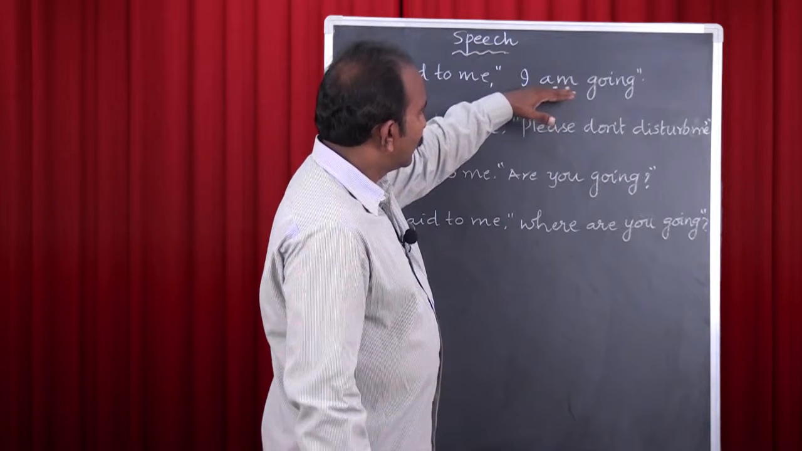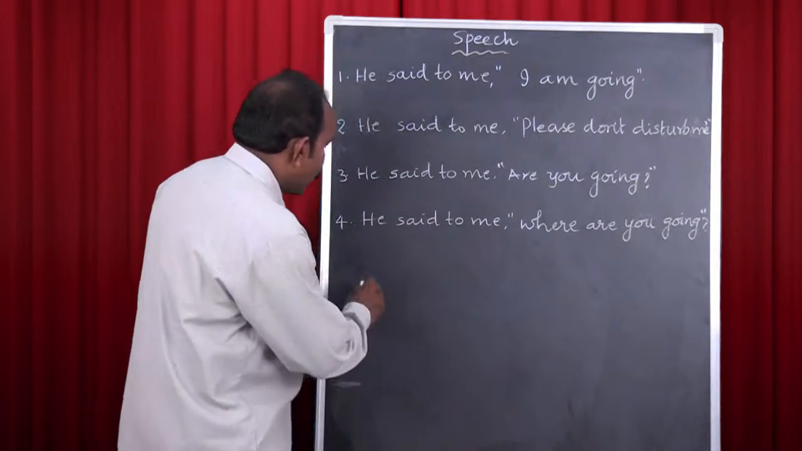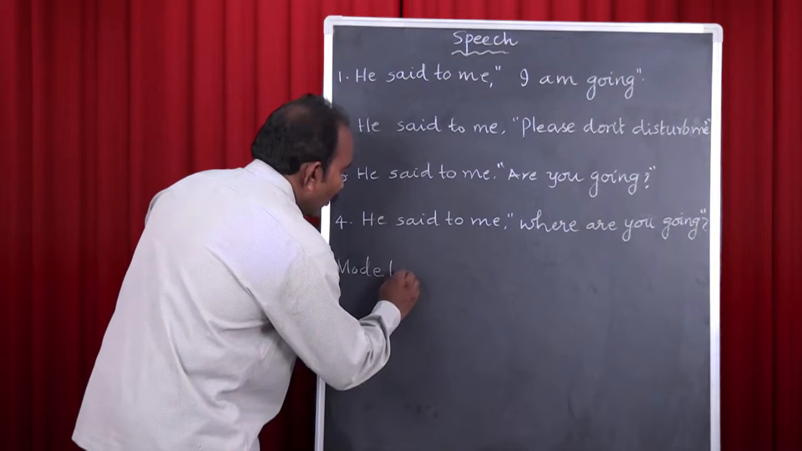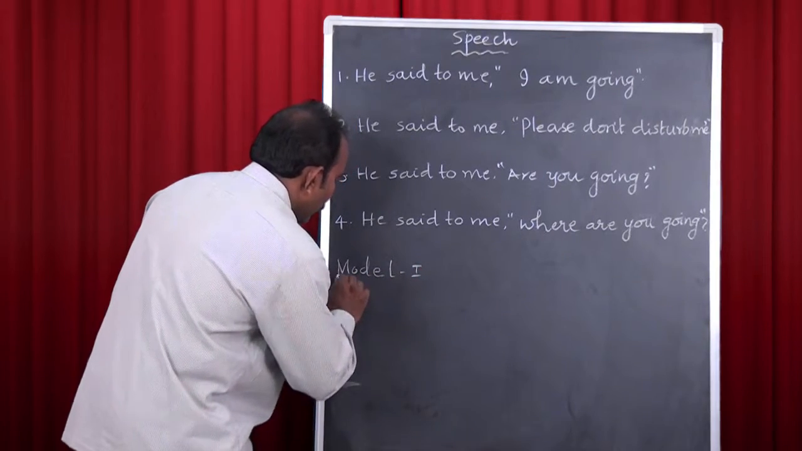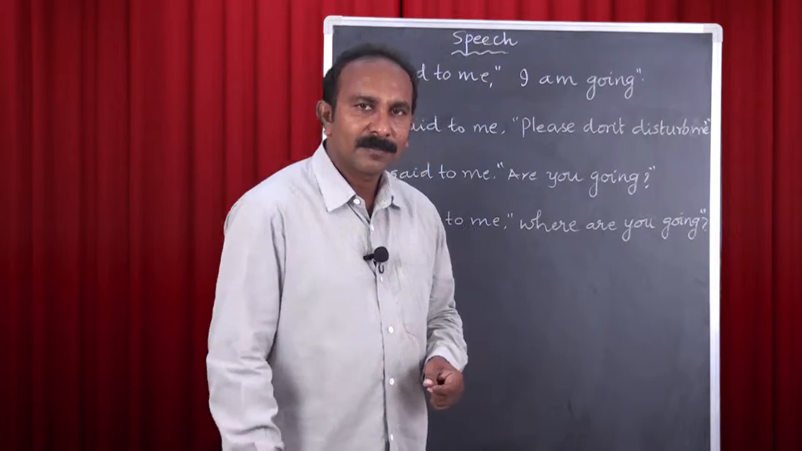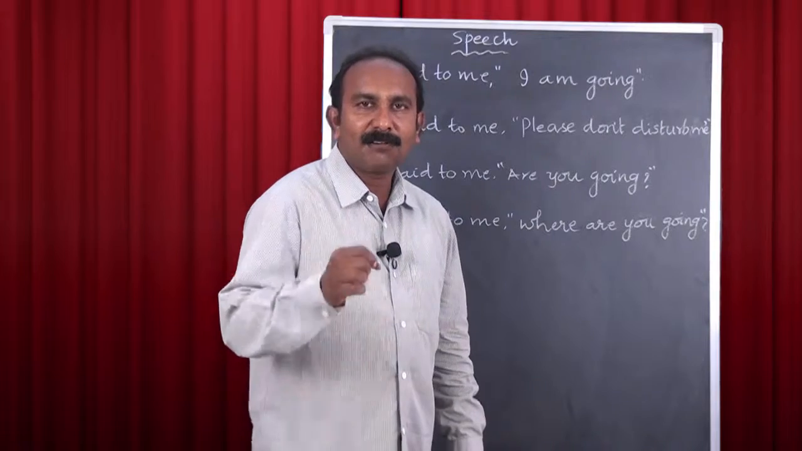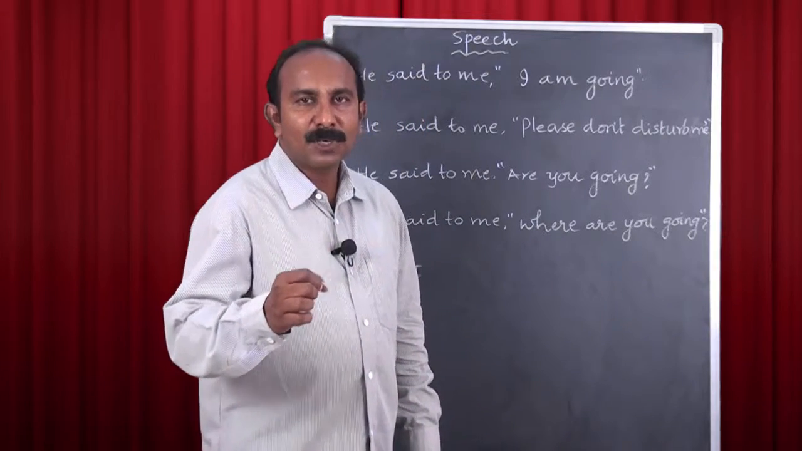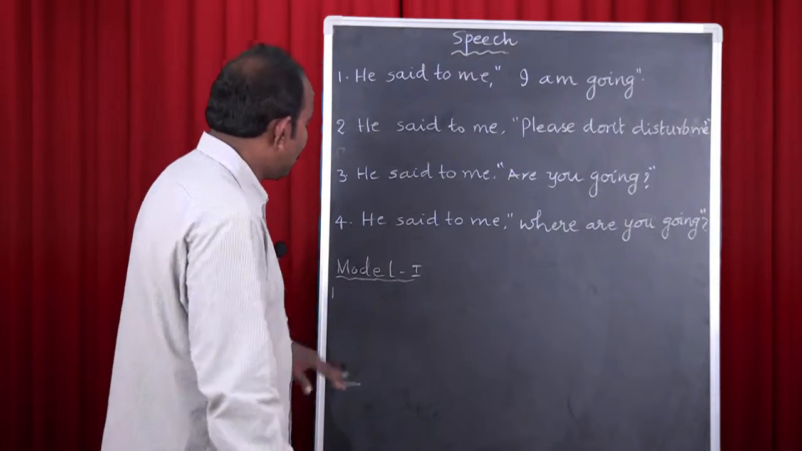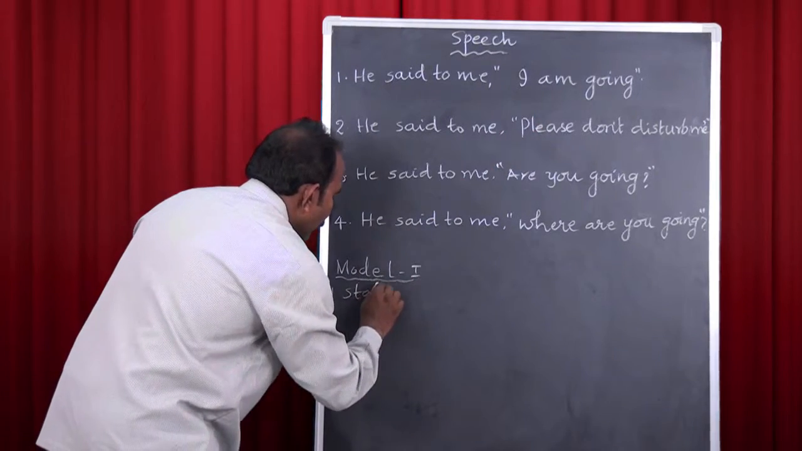As I told you, the first model is a statement. Now let me write out the points related to each model. Model 1. Here I am going to write down some points regarding every model. The very first point about every model is about its recognition. How we recognize in which model the sentence given is. The first model can be recognized like this. If you find a statement here, it is first model. Statement.